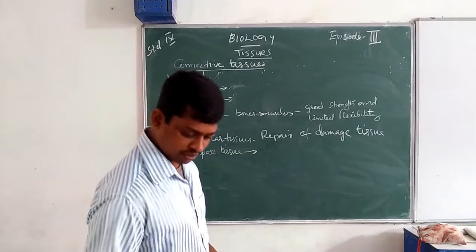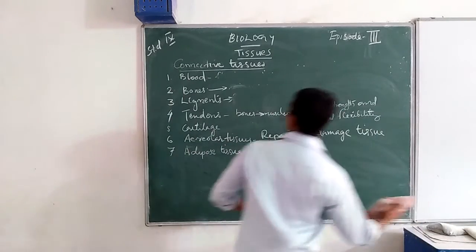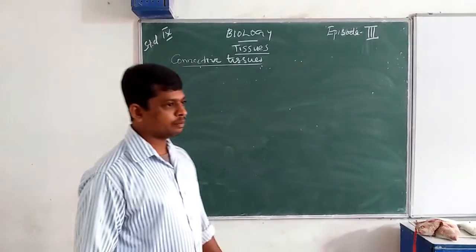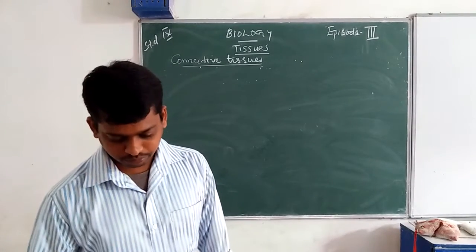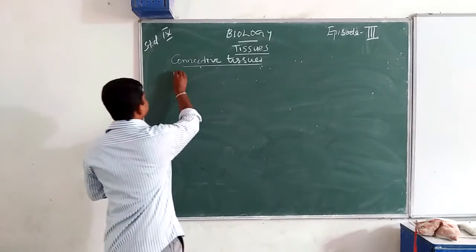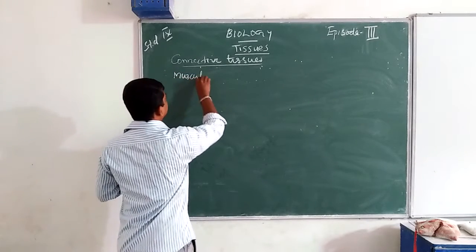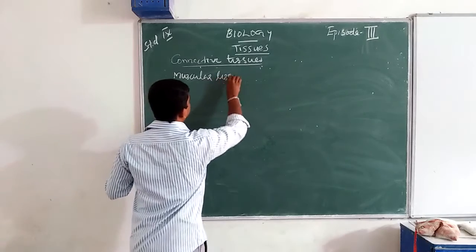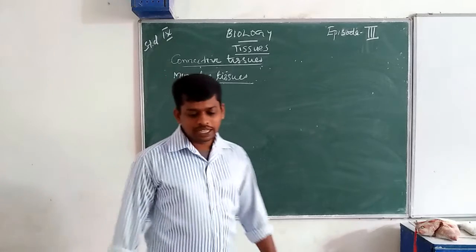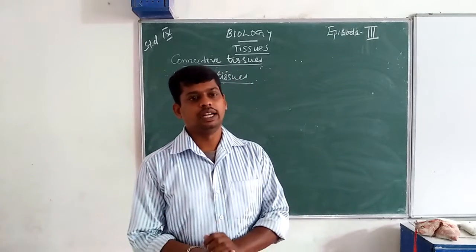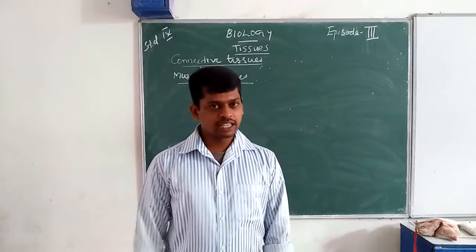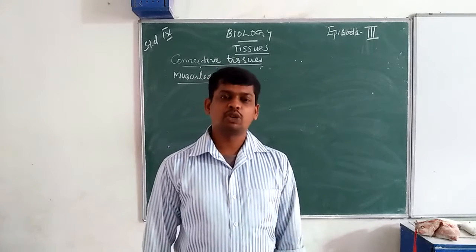Then next is muscular tissues. Muscular tissues are the tissues present in muscles. There are three types of muscular tissues.